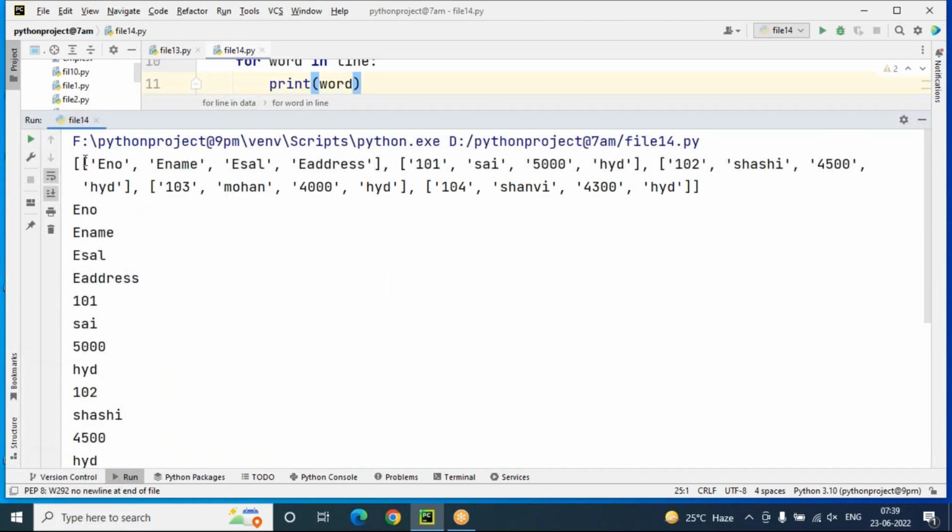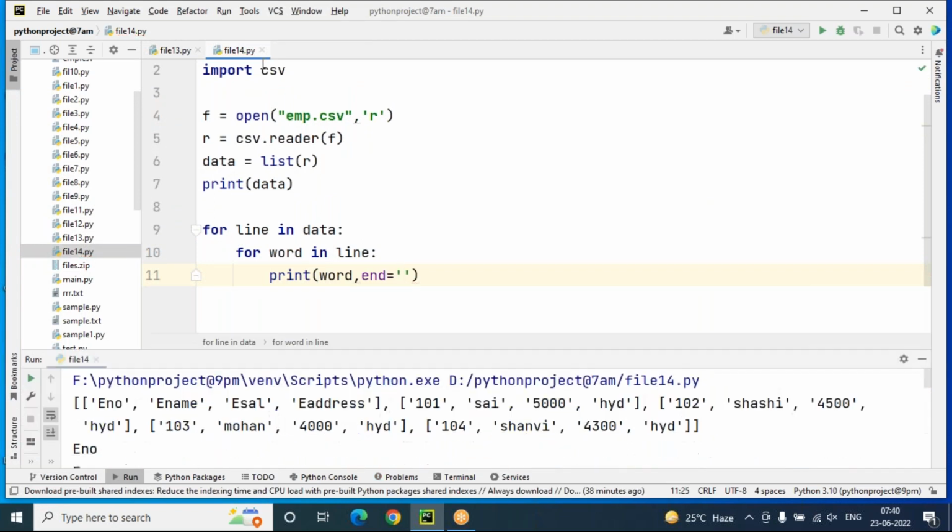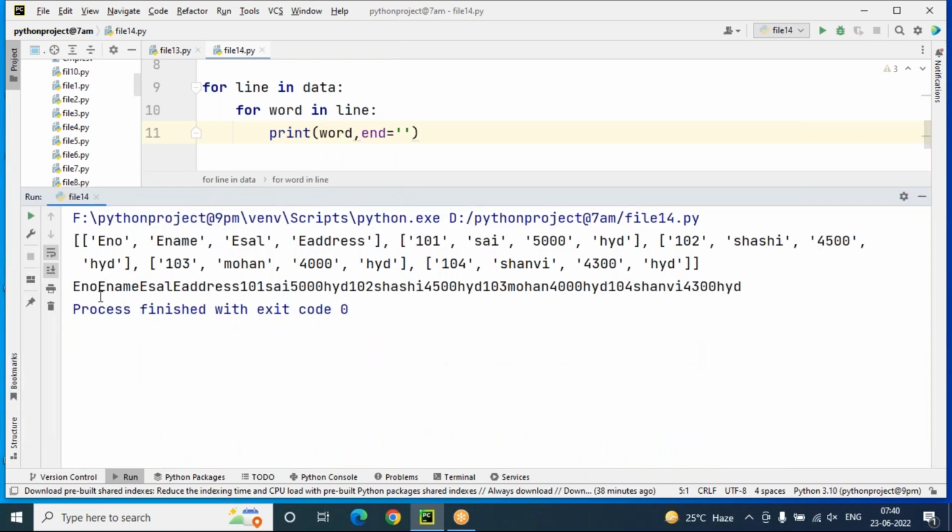Now you can see this line is extracted first. In that line we are extracting word in line. Word means ENO one word, ENAME one word, ESALARY, EADDRESS. These are all single words. But each and every word is going to be split into the next line, next line, next line. But I want to arrange them on the same line only. How can I arrange them on the same line? Simple here: I use the end attribute. End equals to means each and every word will display on the same line only.